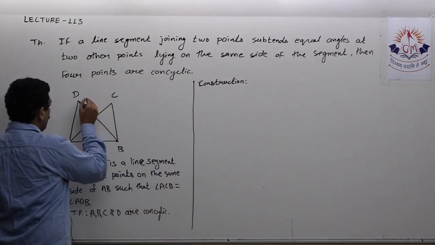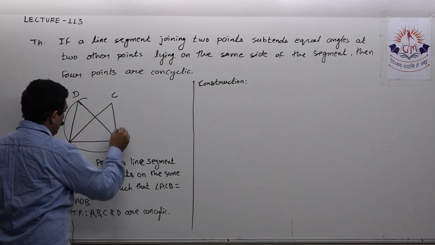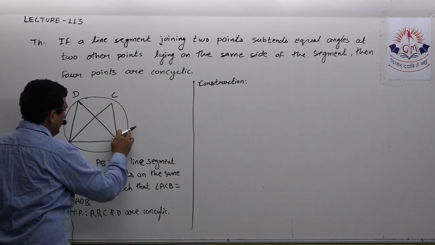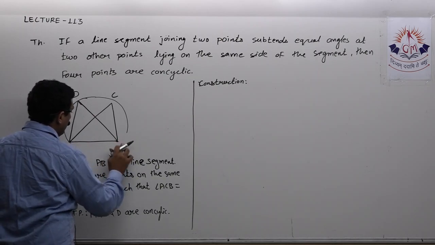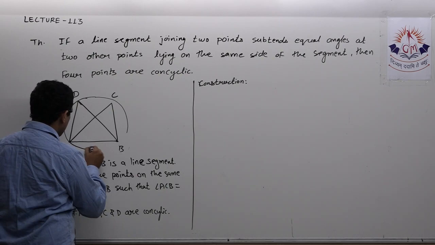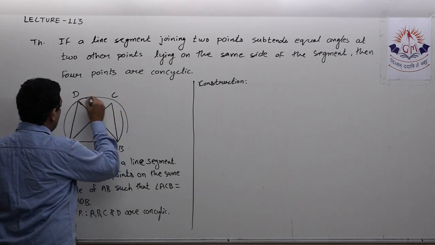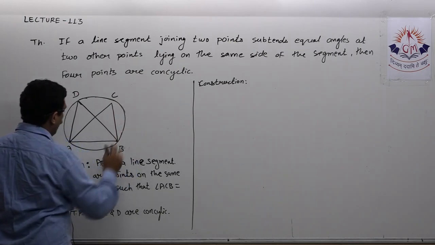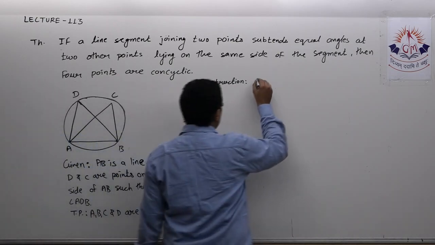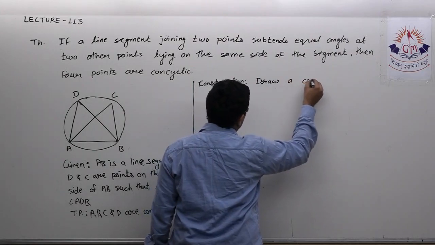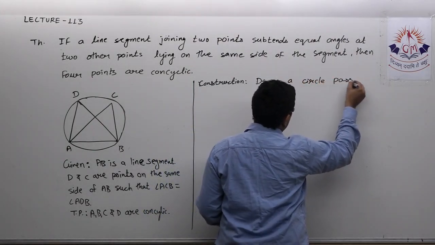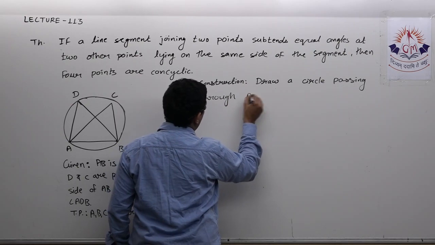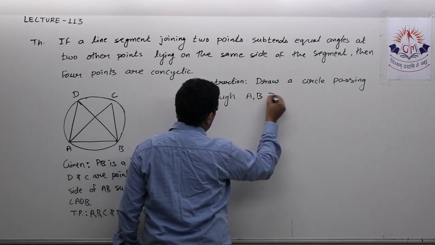So I am drawing a circle, assuming that the circle is passing through A, B and D. Construction: draw a circle passing through A, B and D.